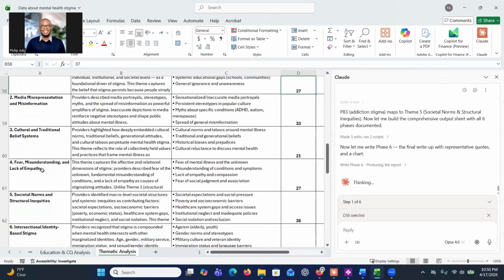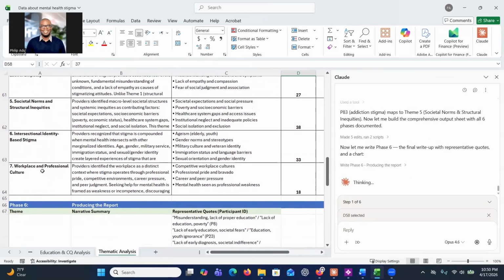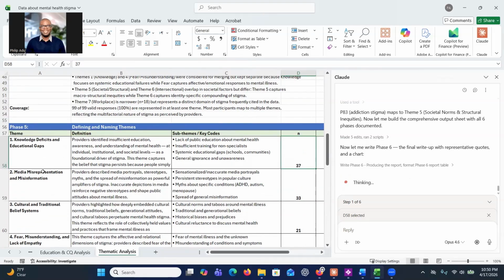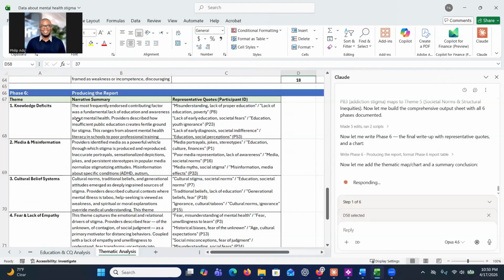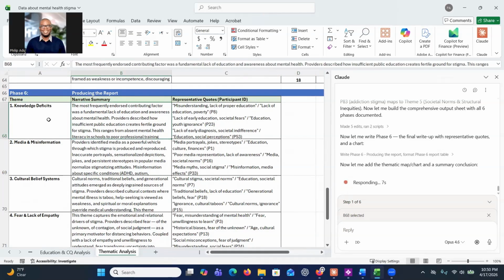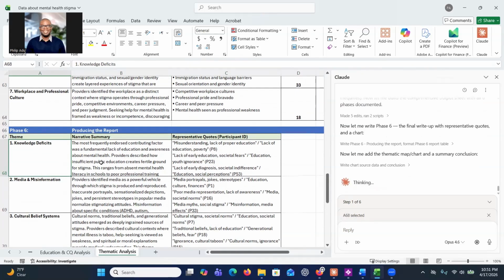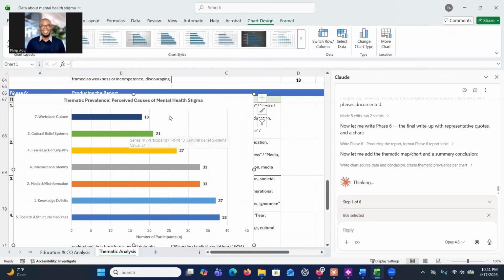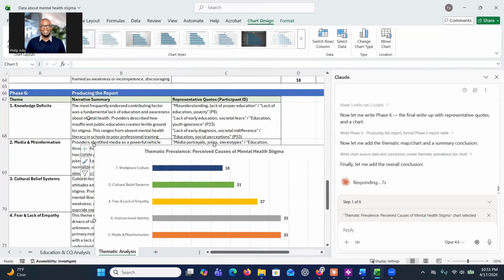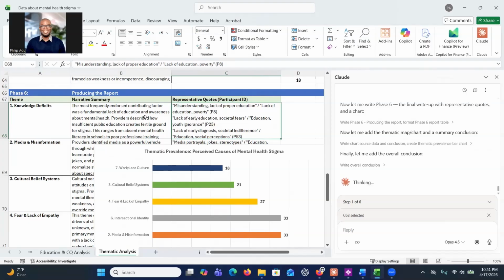And then you can see that we have about 7 themes in terms of the causes and the contributing factors. And then the sixth one is to write the report. So you can see that it has provided information about the theme here. And then it's giving a narrative description, which gives information on what a theme represents, what the main characteristics of the theme are, and it also provided quotations that are connected to the theme. So you can also use this to help you present your findings.